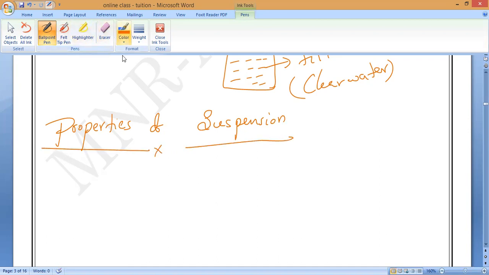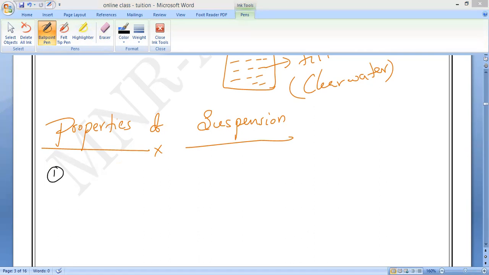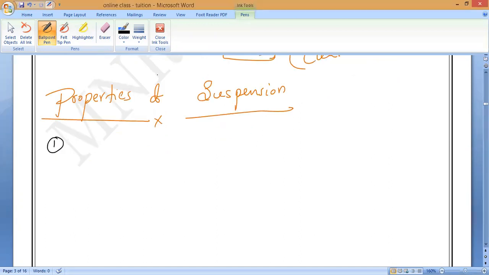Who will say the first property? Anybody? It is unstable. First, it is the type of mixture. It's a heterogeneous mixture. A suspension is a heterogeneous mixture. That is the first point. Understand?